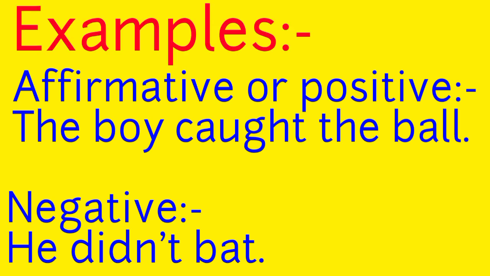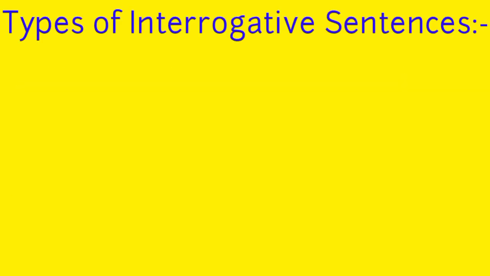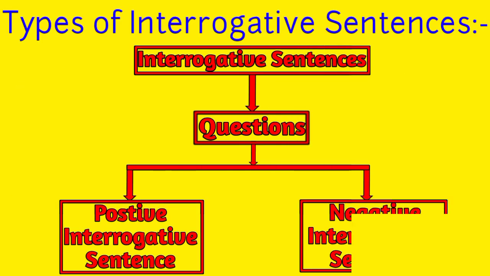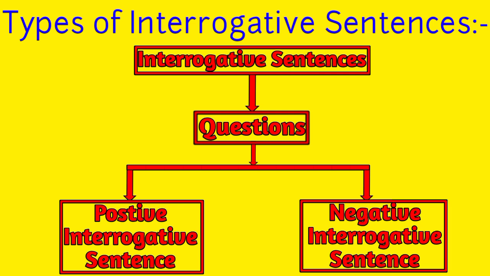Now moving towards our next topic, that is types of interrogative sentences. The main meaning of interrogative sentences is questions. So there are 2 types of questions: positive questions and negative questions. And there are 2 types of interrogative sentences also: positive interrogative sentences and negative interrogative sentences. Now I am going to give you some examples of positive and negative interrogative sentences. So first, positive interrogative sentences.